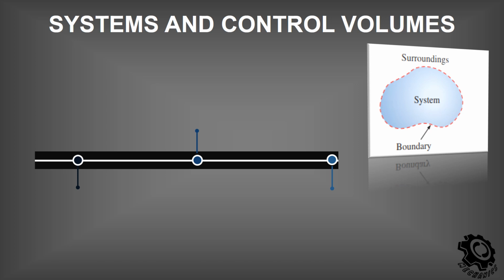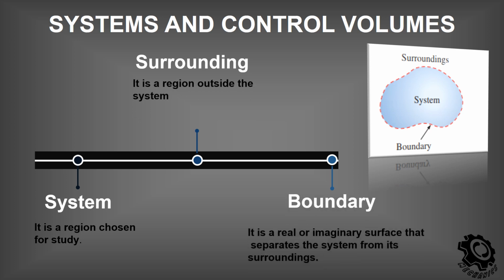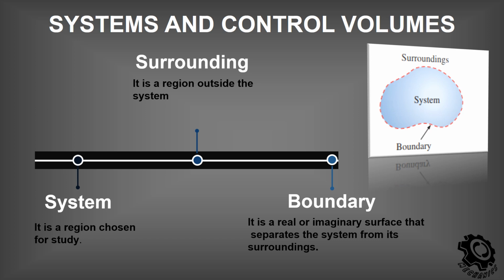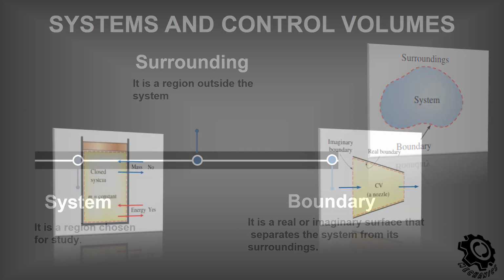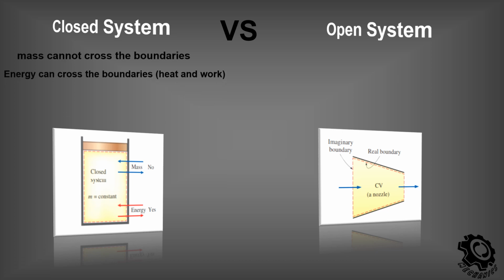Systems and control volumes. System is a region chosen for study. Surrounding is a region outside the system. Boundary is a real or imaginary surface that separates the system from its surroundings. Closed system versus open system. In closed system, mass cannot cross the boundaries. Energy can cross the boundaries, heat and work.